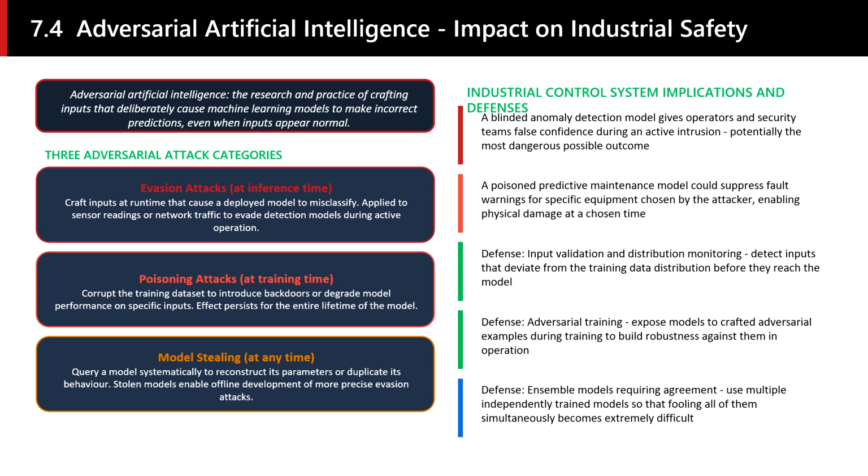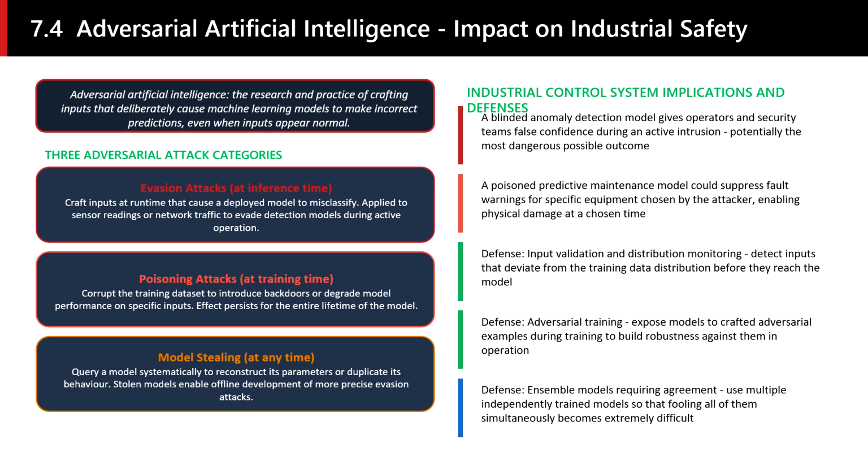The three attack categories differ in when they occur relative to the machine learning lifecycle. Evasion attacks happen at inference time. The model is already deployed and the attacker is crafting inputs to fool it during operation. Poisoning attacks happen at training time. The attacker compromises the training data or process to embed vulnerabilities that will persist throughout the model's deployment lifetime. Model stealing can happen at any time through systematic querying of the deployed model.